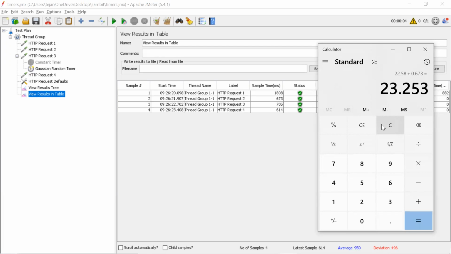Now it started at 22.70, minus 21.907. See, now the difference is 0.01.